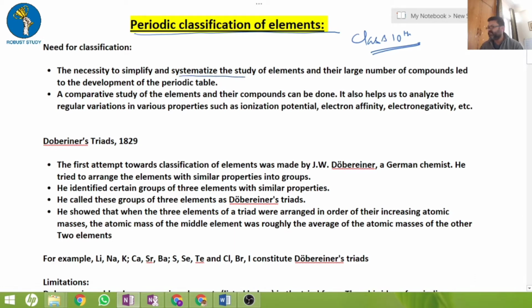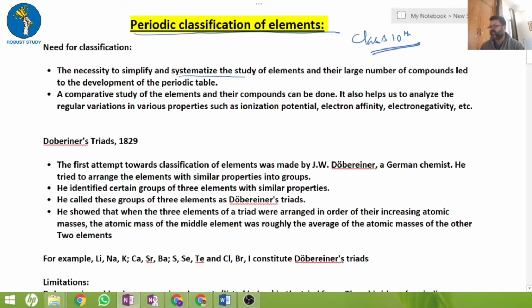In the case of the periodic table, we needed to systemize because at that time continuous innovations were going on, and a lot of scientists, as we discussed already in a lot of other chapters, were working on finding new elements.